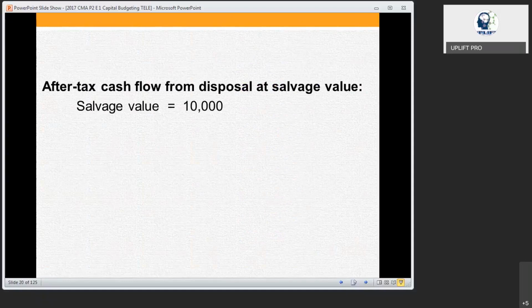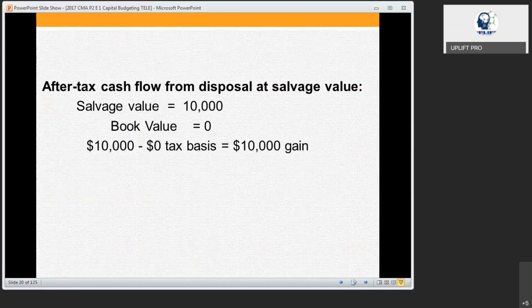From that, you are going to get 10,000 as the salvage value. At the end of the period, the book value is 0. So whatever 10,000 you are getting is going to become profit. If you get that as a profit, then you have to pay the tax. The tax is 30%, so you have to pay 3,000 as tax. So only 7,000 is the net cash inflow.